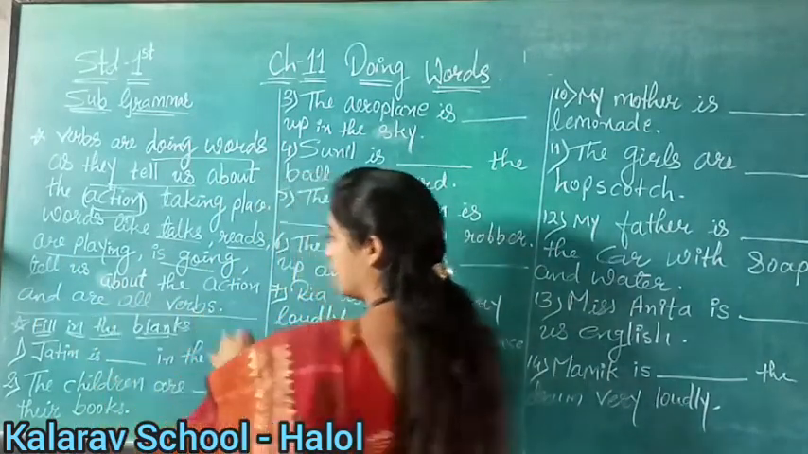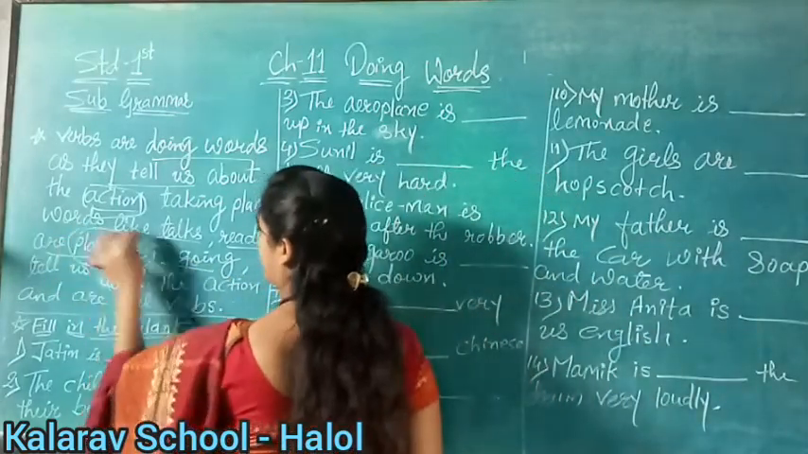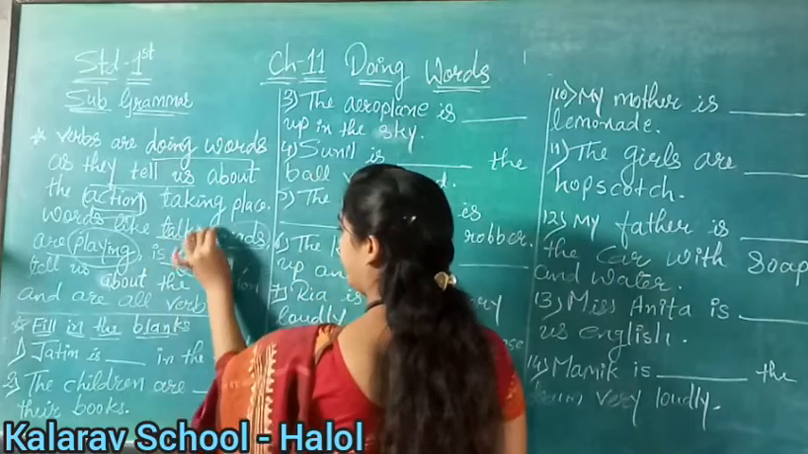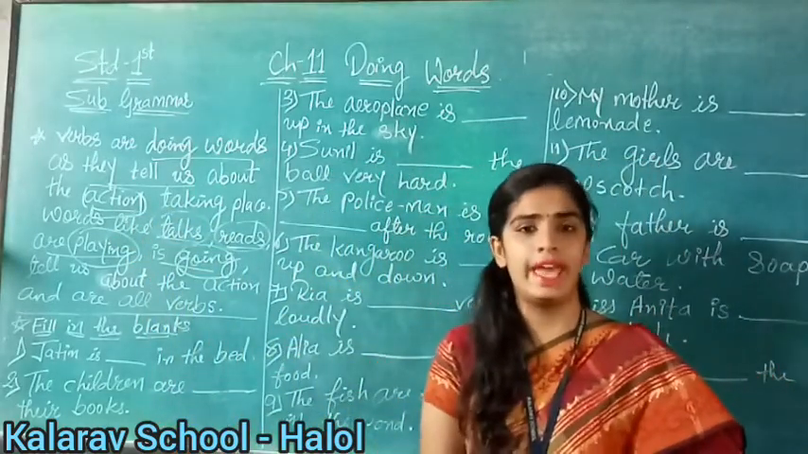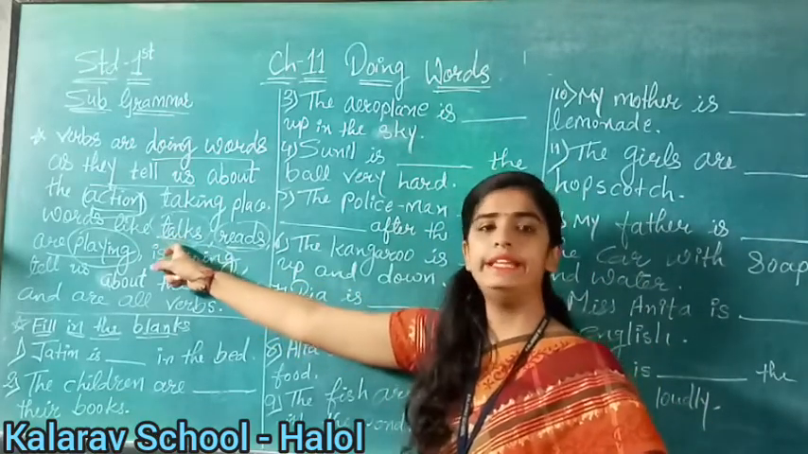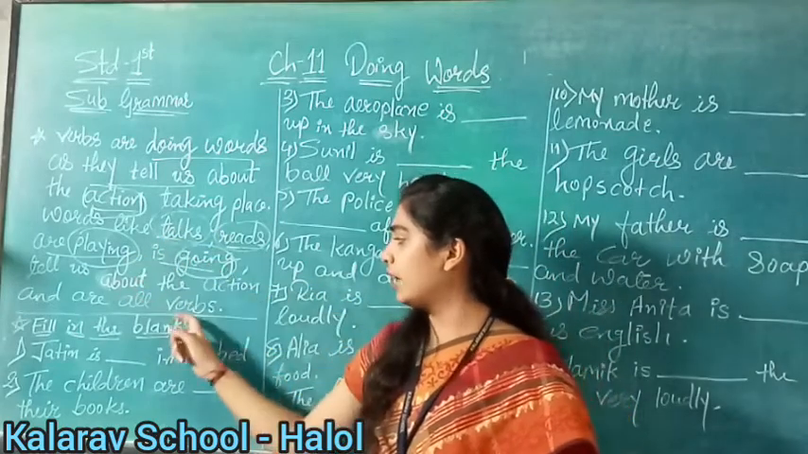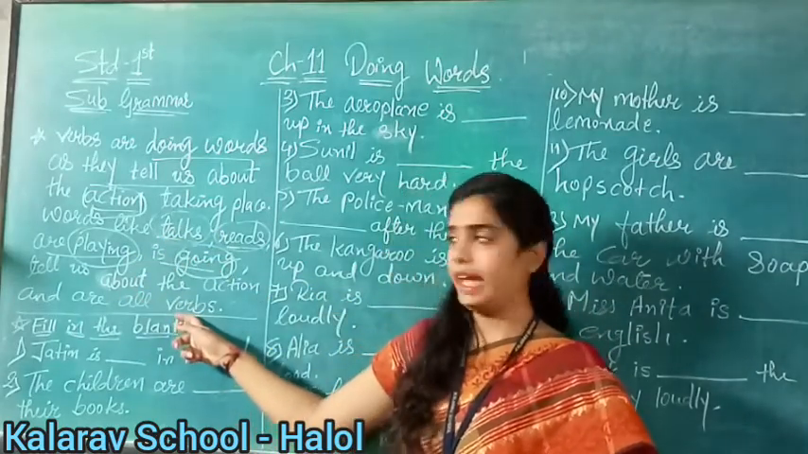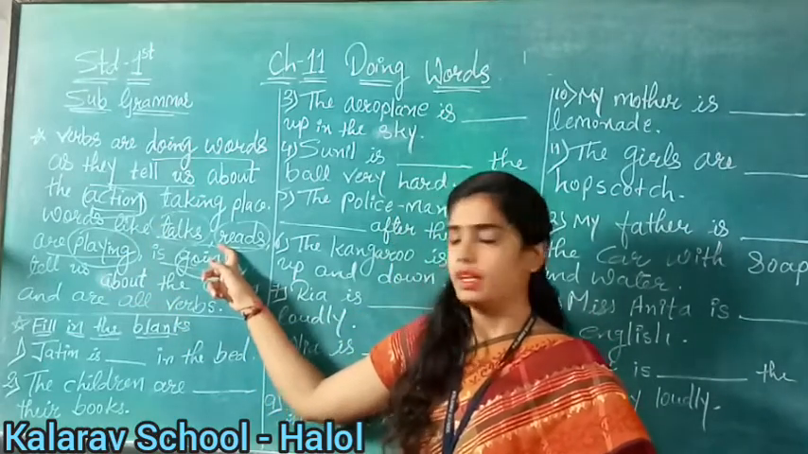are all verbs. These all are verbs, children. See here, playing, going, reading, talks. These all are verbs. Why? Because we are doing action here. You are talking to your friend, so it is an action, right? So these all things are called verbs, right? Why verbs? Because we are doing actions, right?